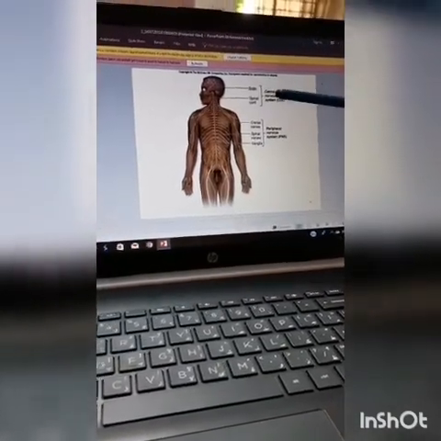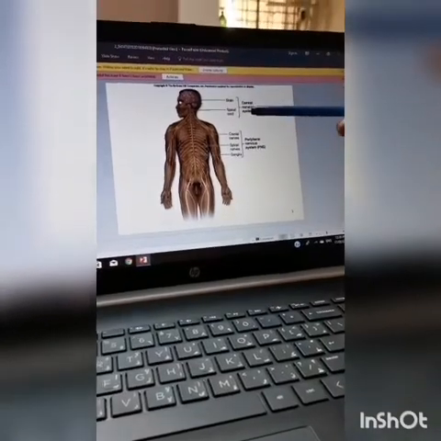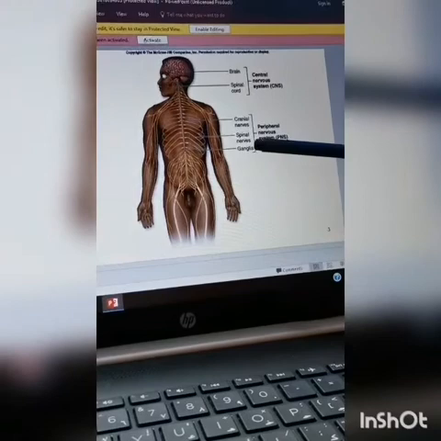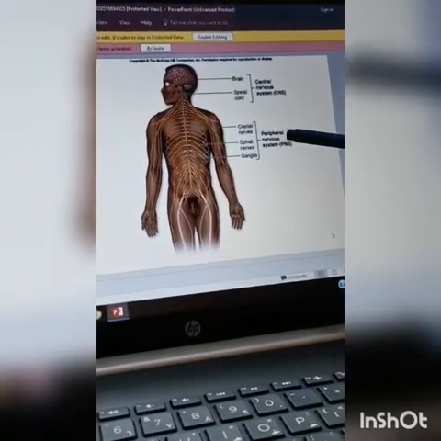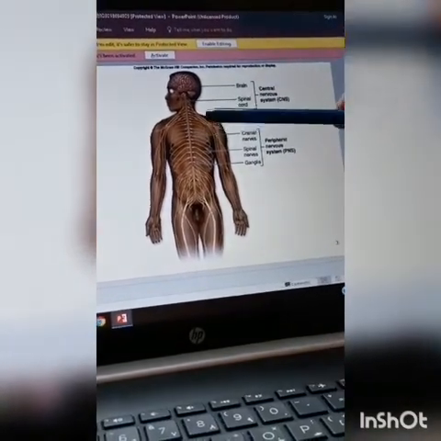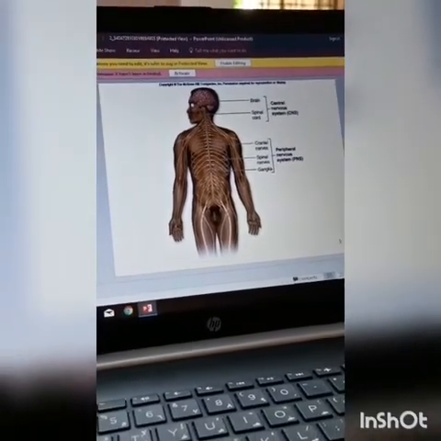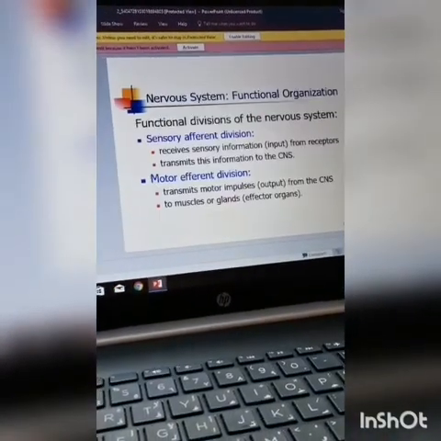Now look at the diagram. We have brain and spinal cord as a part of central nervous system, and cranial nerves and spinal nerves and ganglia as peripheral nervous system parts. Basically they are in the vertebral column, while we are discussing from the upper view, so we are here.